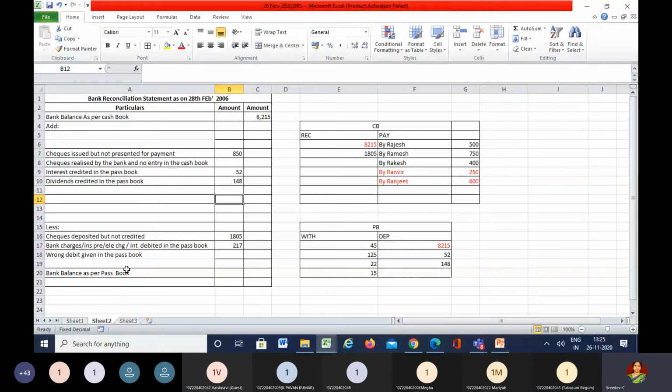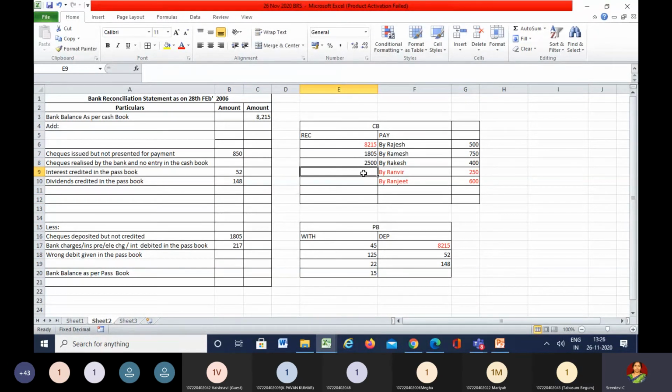A check entered in the cash book on 20th Feb but could not be deposited on the same day. Checks are nothing but checks that have been received but not sent to the bank for collection. It is the same effect always. Checks received but not deposited in the bank.